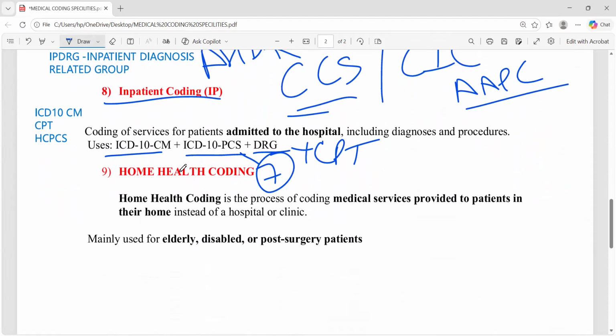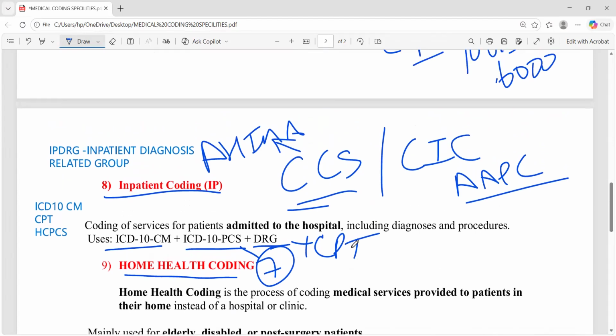Followed by that, we have another department called the home healthcare department. Home health coding is where the physician is visiting the patient's home. It comes under the department called home healthcare. There's a separate certification for this coding, and the medical service is majorly given to elderly, disabled, and post-surgery patients who receive home health coding.